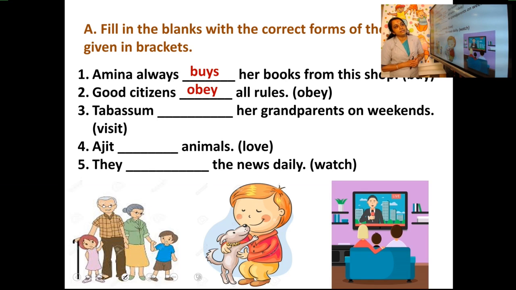Tabasum dash her grandparents on weekends. Tabasum is a name of a girl. Dash her grandparents on weekends. Visit. Tabasum is singular, so it is visits. Because the subject is singular, we have to add s to the verb. Ajit dash animals. Sure, it is loves because Ajit is a singular person.